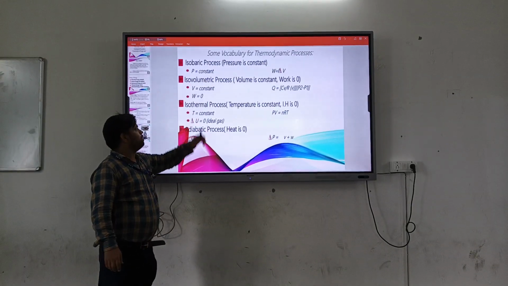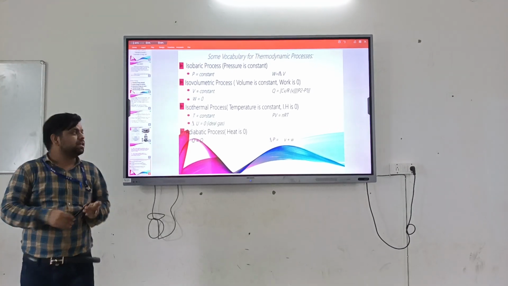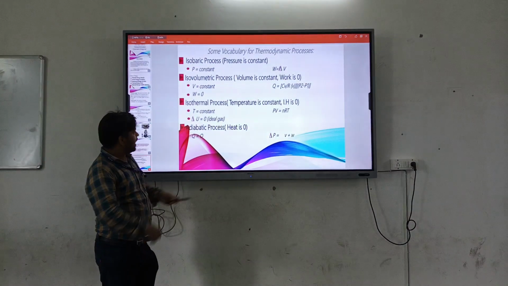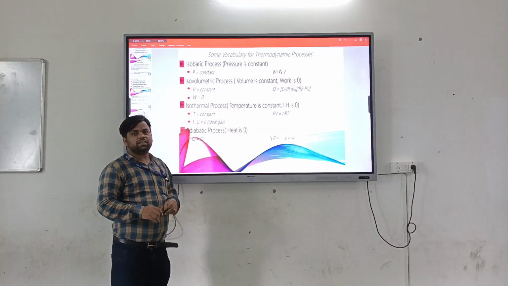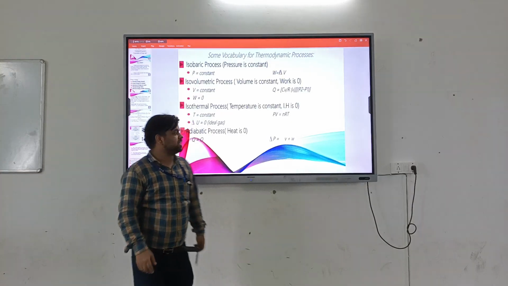Now the isothermal process. An isothermal process means a thermodynamic process which occurs at constant temperature. For an ideal gas, the change in internal energy is 0, and it has the formula PV = nRT, which is the ideal gas equation.